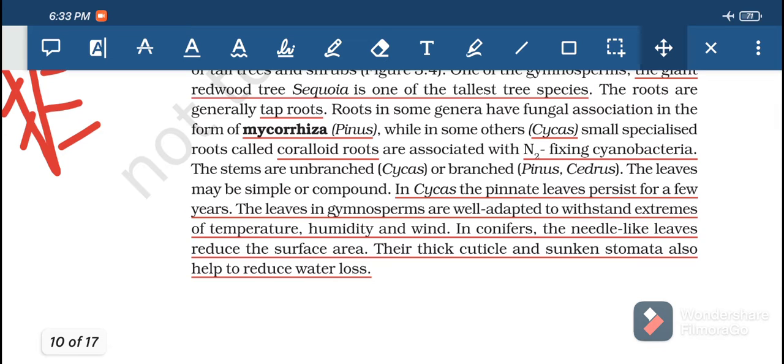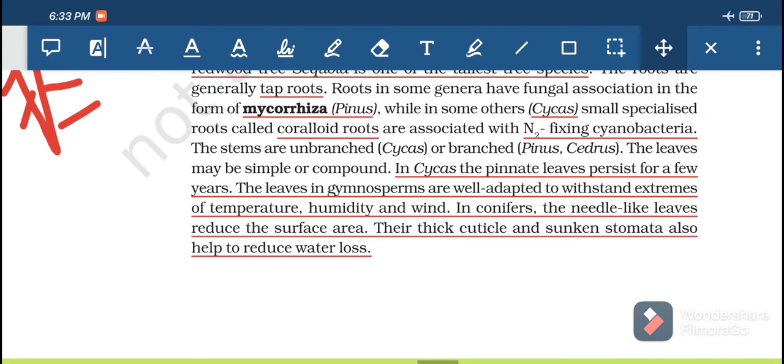Then in Cycas, the pinnate leaf persists for a few years. In Cycas we have pinnately compound leaf. If you observe in the case of neem, it's also a pinnately compound leaf.